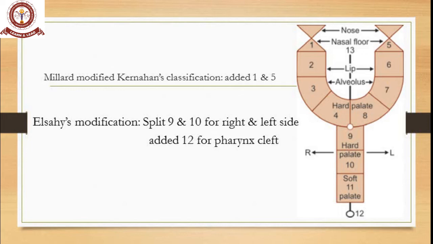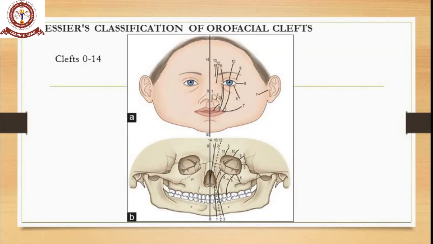So the basic thing is Carnahan and Stark's classification, the striped Y classification for cleft lip and palate. Then Millard's modification of Carnahan's classification. Then Ashley's modification. Ashley's modification is nothing, as I told you, but from 9, 10 and 11 at the center from the incisive foramen, he just drew a line and split it into right and left side. He is also the one who has included number 12, that is pharynx cleft. Okay, that's about the basic classification.